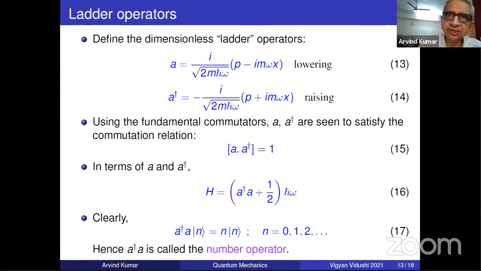If it is bra on the left, operator in the middle, and cat on the right, then it's a number. If you flip the order, if you put cat first and then bra, it becomes an operator. And in terms of this new operator, first cat, then bra, the completeness is so nicely represented. So it has great notational convenience.